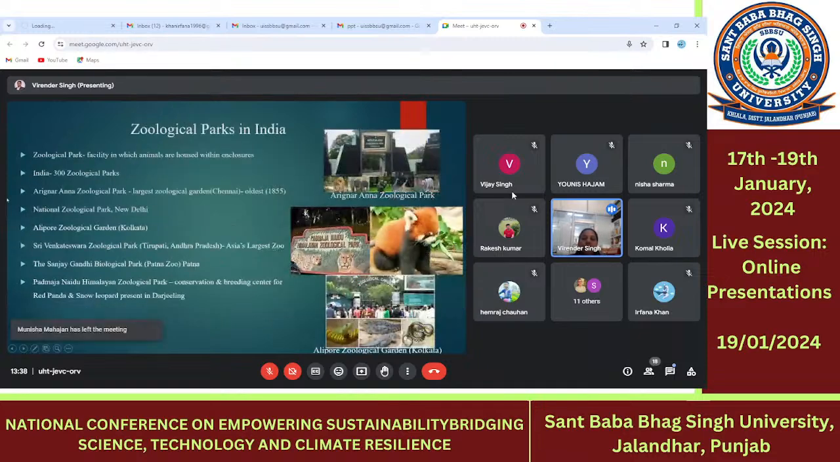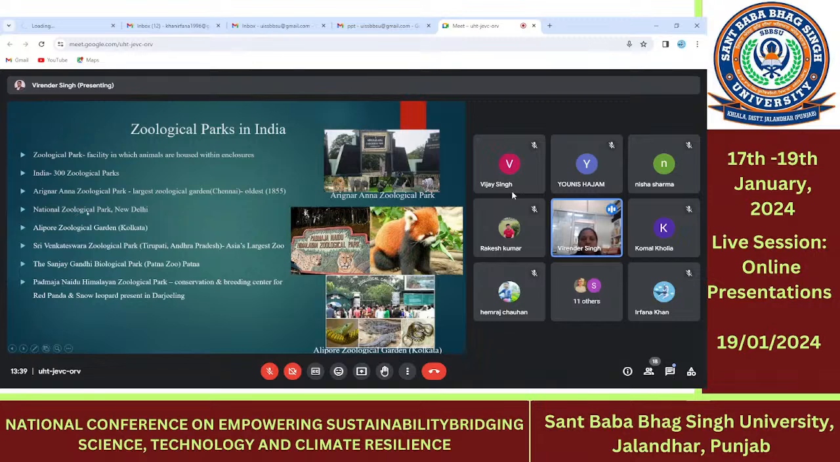Now, the zoological gardens in India. What are zoological gardens? Zoological parks are areas that provide facilities for captive breeding within a boundary wall. In India, there are about 300 zoological parks. Arignar Anna Zoological Park in Chennai is the largest zoological garden, and it is the oldest zoo in India.